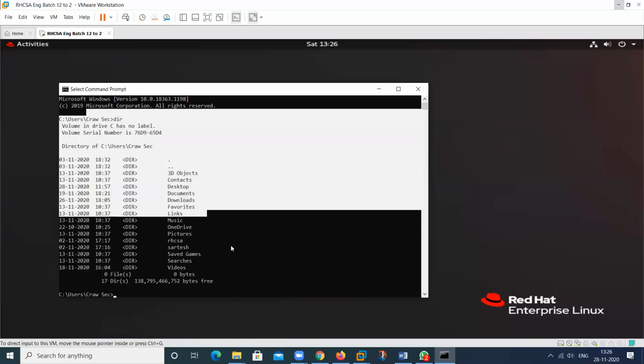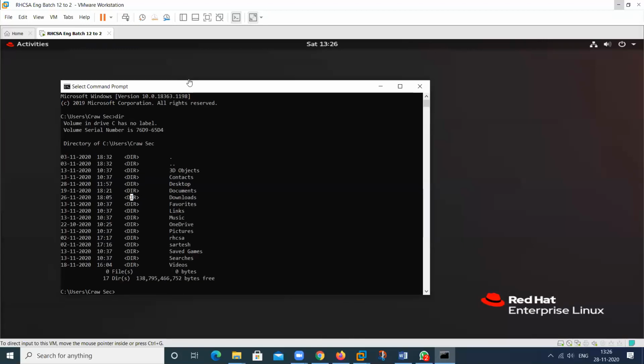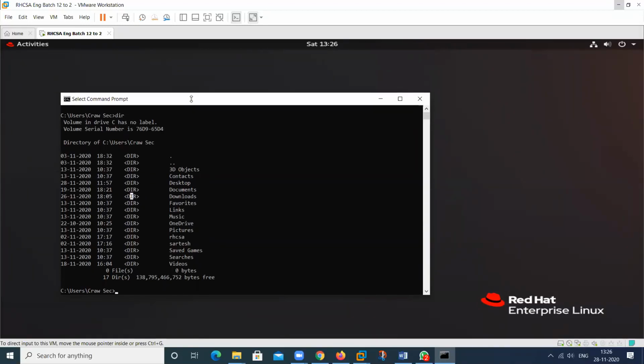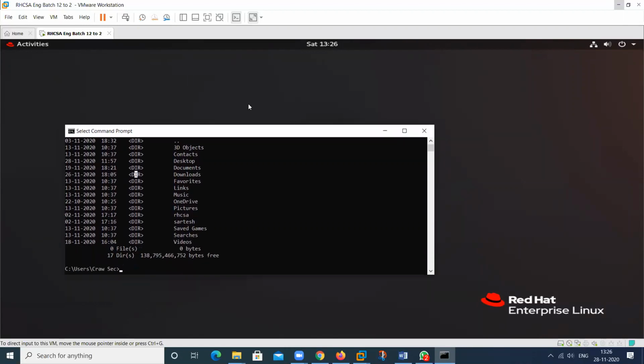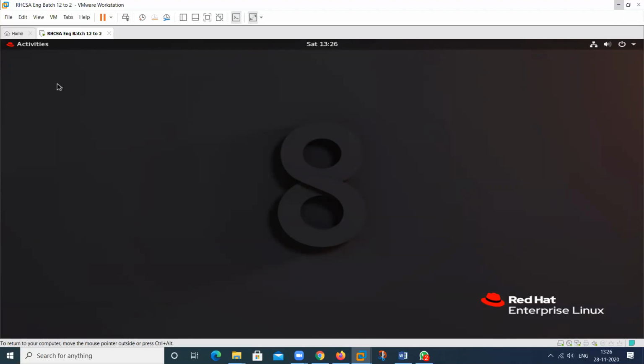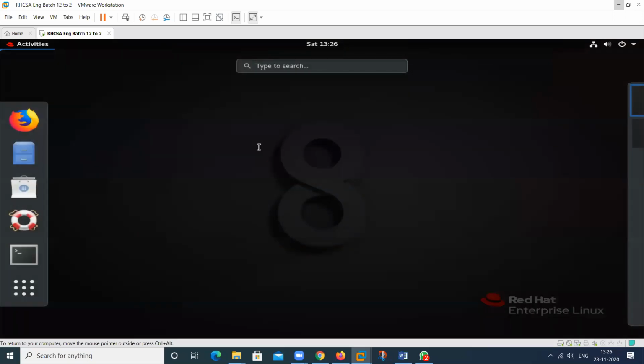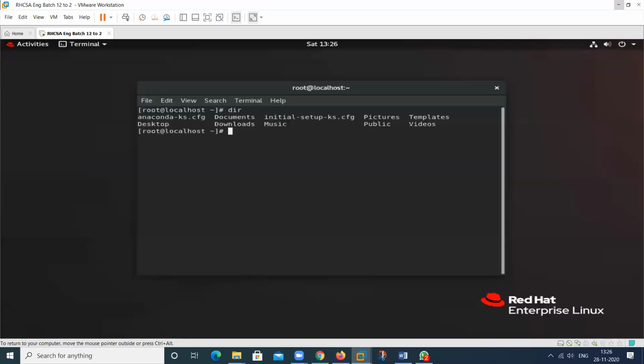For the command line interface, we require an interface. Interface means a platform where we can type the command. In the same way in Linux, we require a platform where we can type any command. Terminal is a platform where we can type any command. Just like we can type dir here, we can type ls here also.